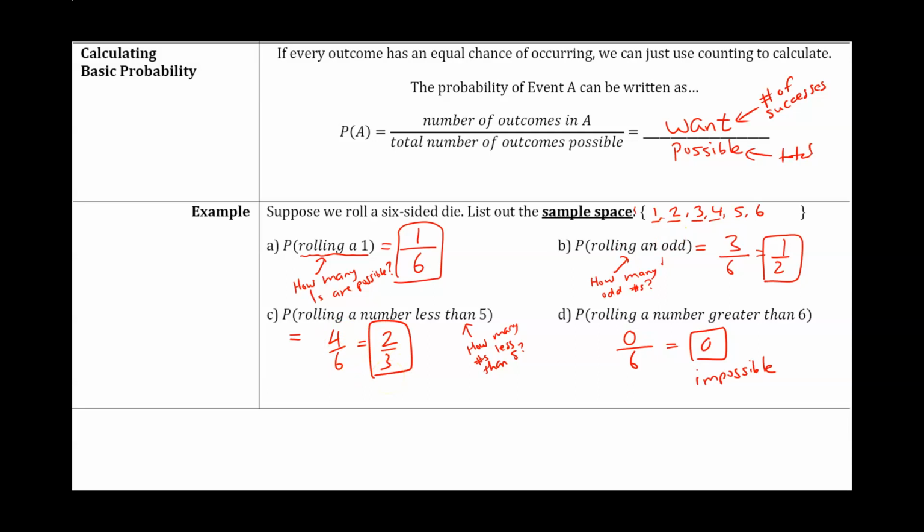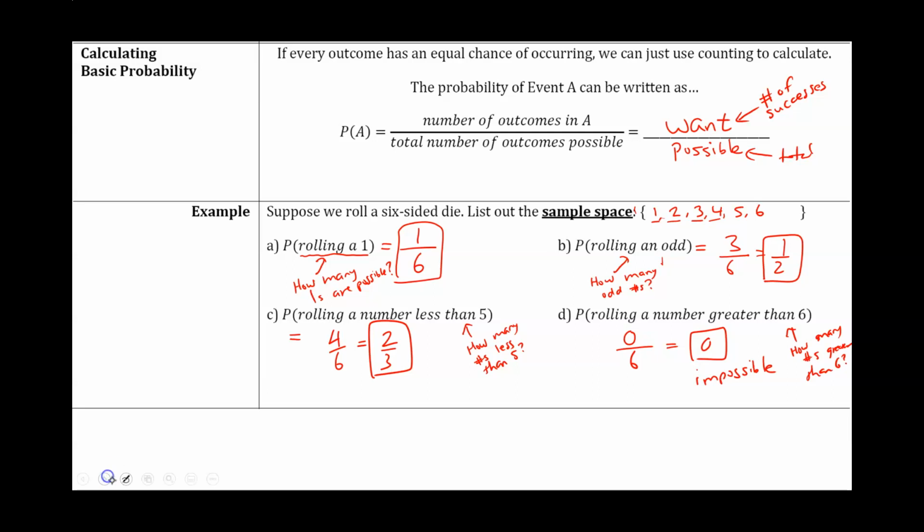And then lastly, what is the probability of rolling a number that is greater than 6? We ask ourselves, how many numbers do we have that are greater than 6? On a die, none. We have no values that are greater than 6. So the probability is going to be 0 out of 6, which is just going to be 0.